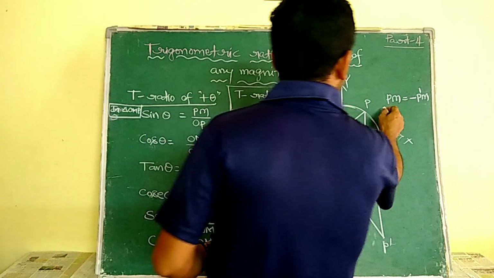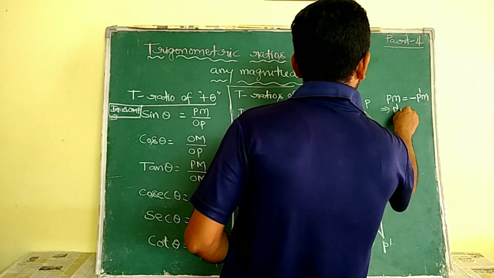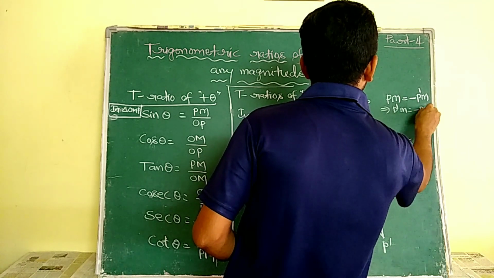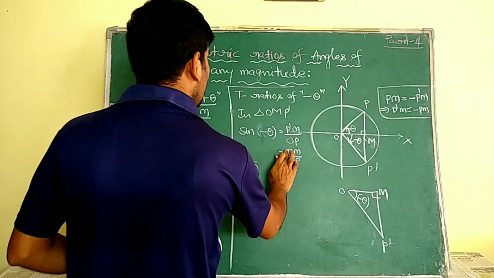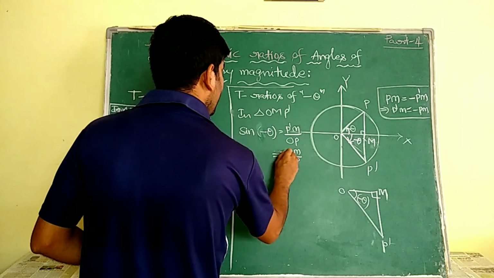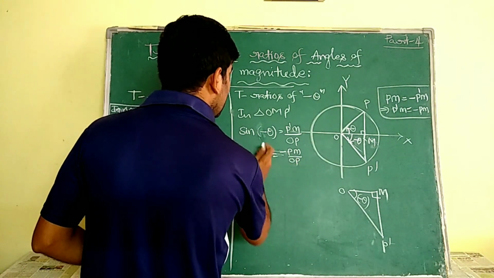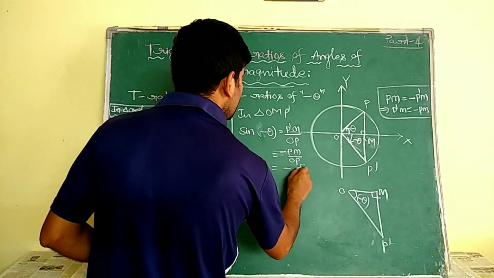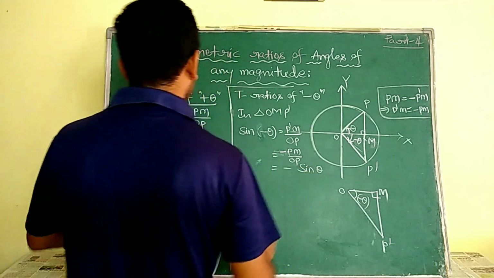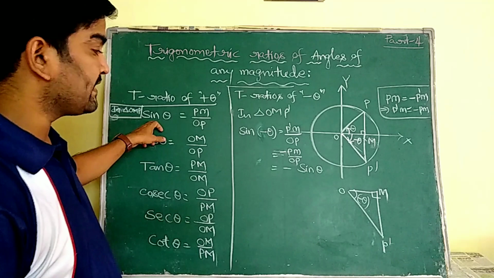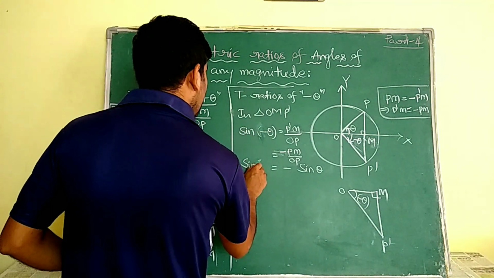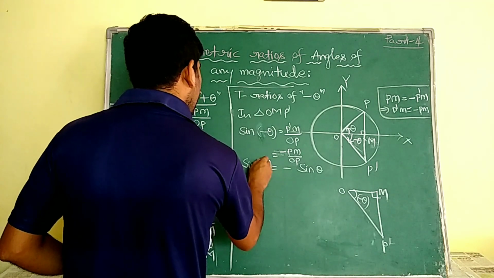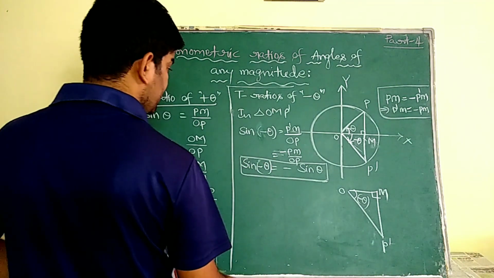That is minus PM by OP, which is nothing but minus sine theta, because PM by OP means sine theta. So sine of minus theta is equal to minus sine theta. It is very important.